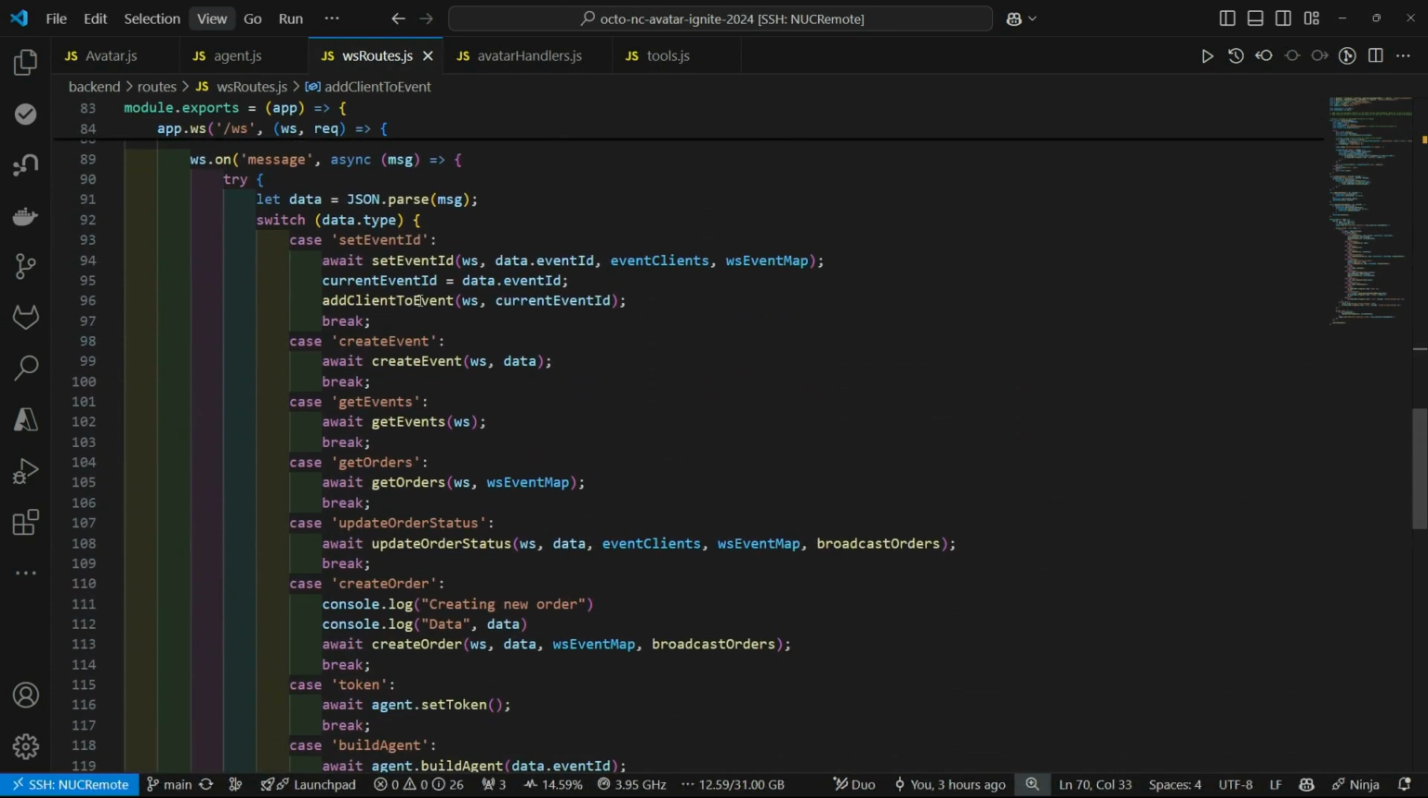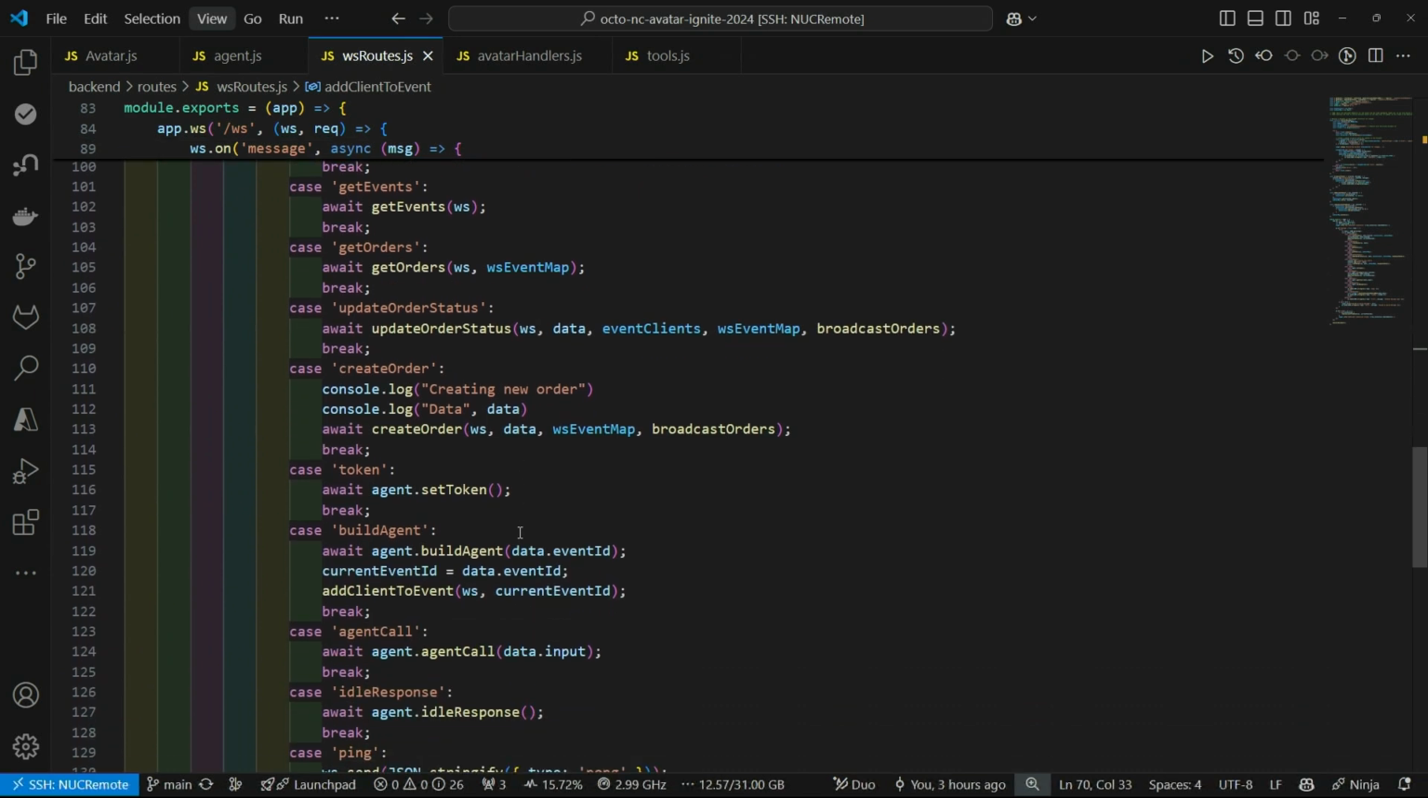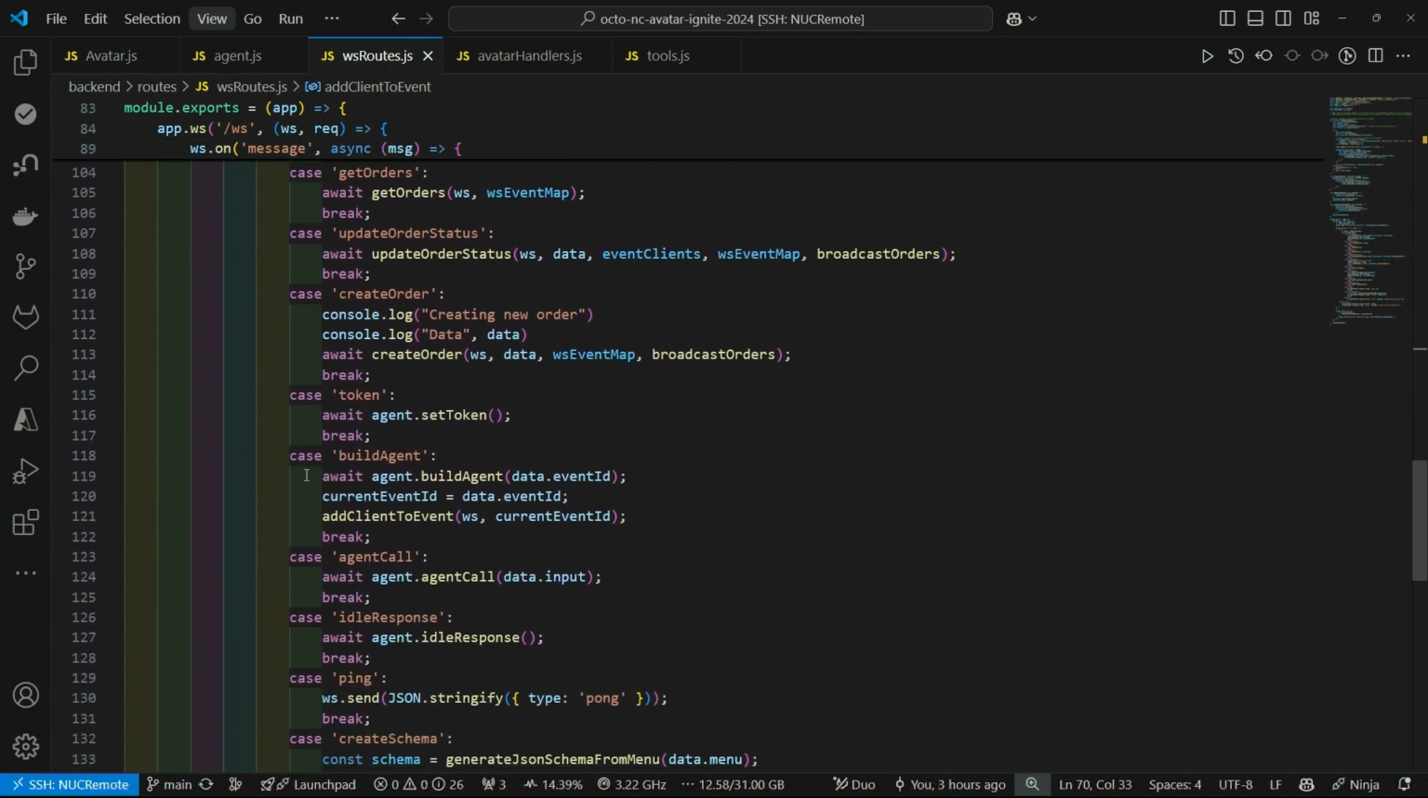Down below here, we do have several potential routes to go to, or different functions for different things. Like if you want to create a new event that our marketing team can use, get the orders for the front-end component, update order status, create order. And then if we go through and build the agent with the event ID, that's in the state.